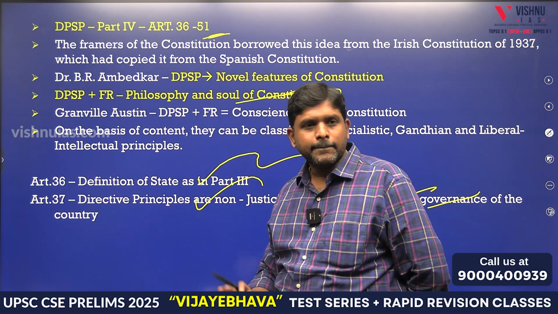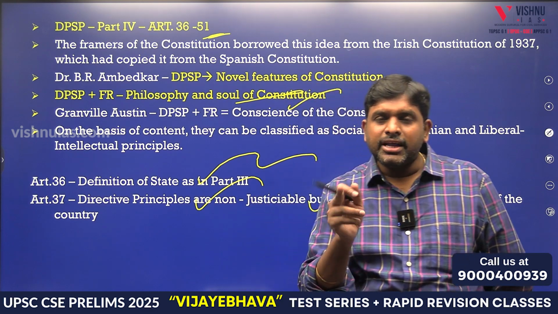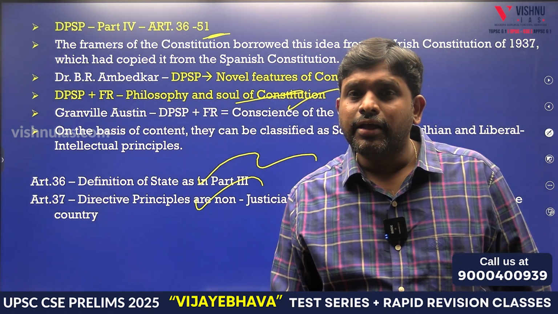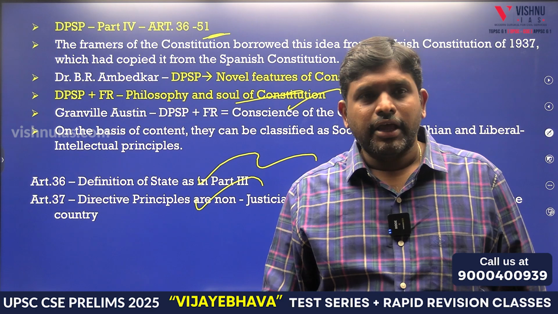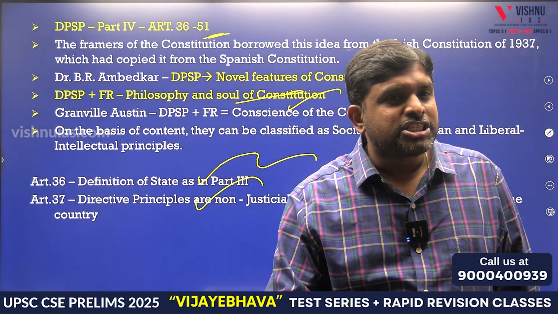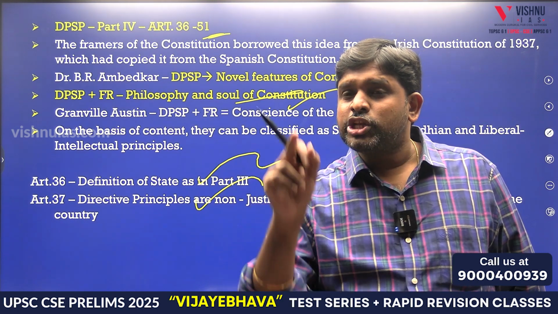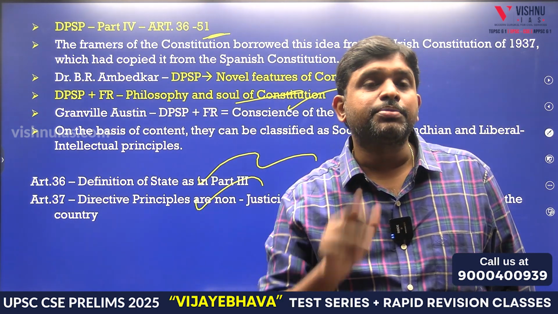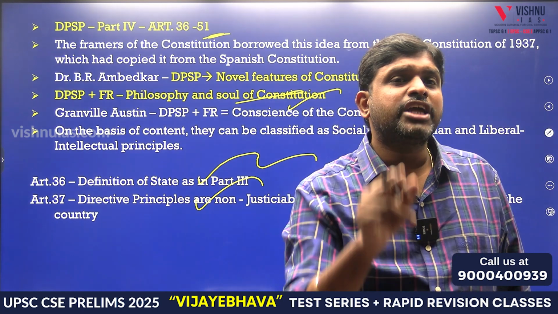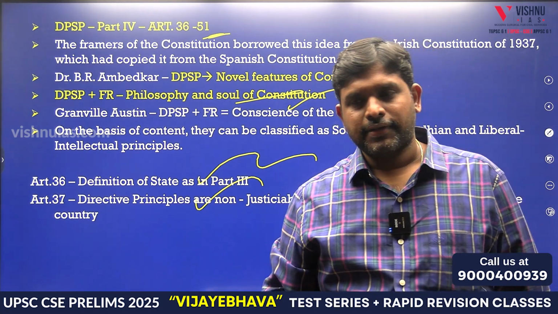37. And it is fundamental in the governance of the country. It is present where? 37. It is fundamental as well as non-justiciable. It is present in 37. What does 36 talk about? Definition of state with respect to DPSP. What is Article 12? Definition of state with respect to fundamental rights.